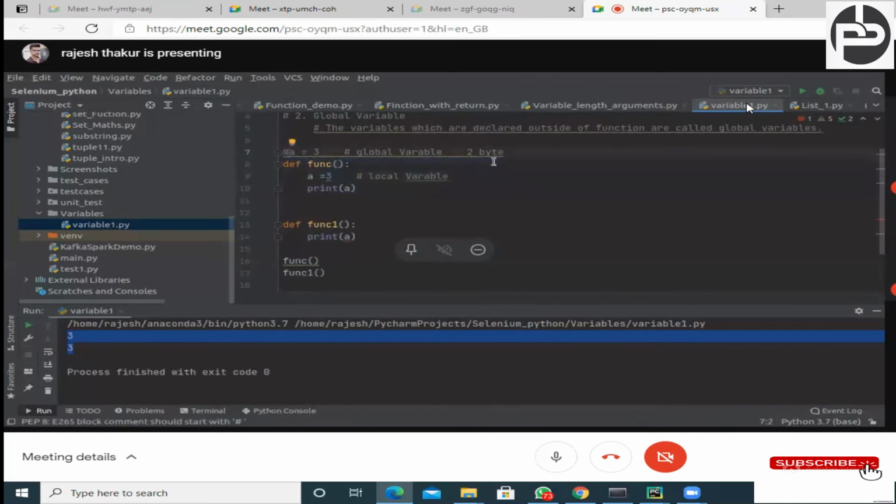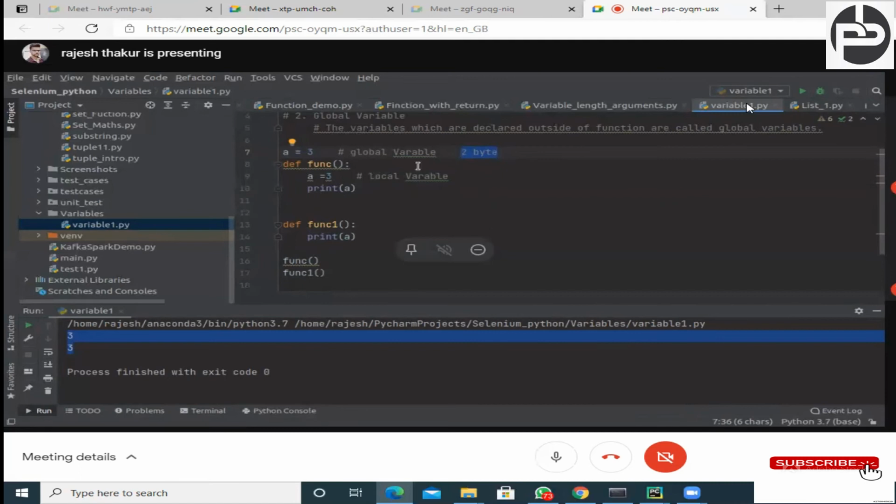Yes, sure Anup, don't worry, I will repeat. Okay, so what I was saying, let's suppose you are defining a is equal to 3 globally, right? And I know I use a inside this function only, I don't want to use this a inside function 1. So whenever we execute this function, it will load this variable into my memory, take 2 byte of space, and keep that space stored in memory until the execution of the complete program is done.